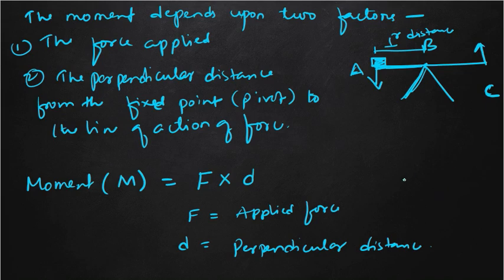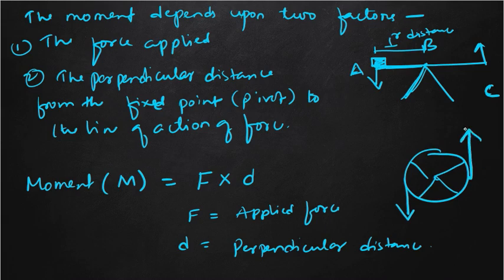or let us see another example. Let us consider an example of steering. This is the steering wheel of a car. We are applying a force in the downward direction, and again a force in the upward direction. That means the wheel will rotate in this direction. We have applied a force at point A and another force at B.